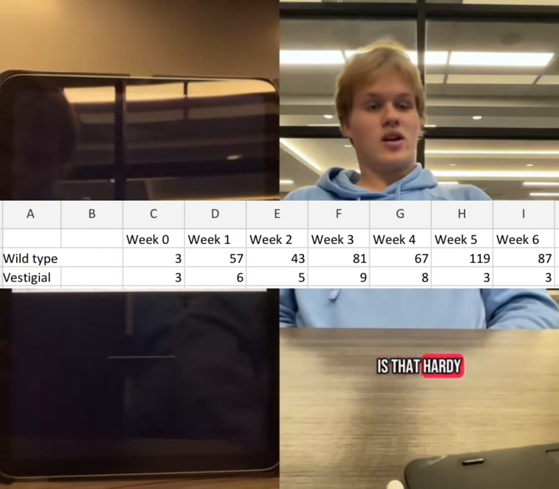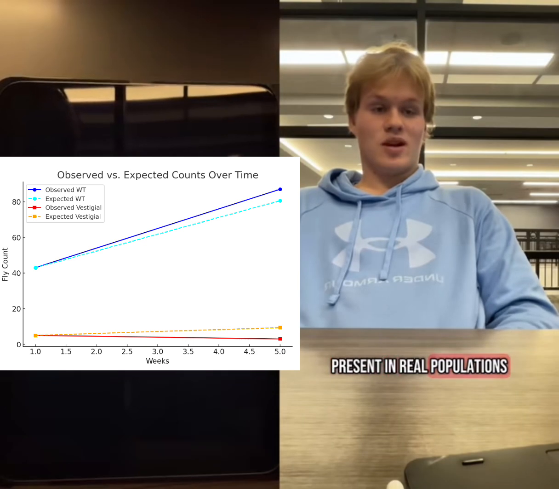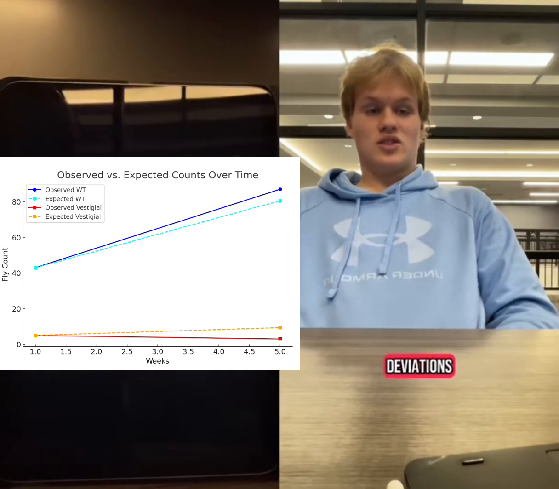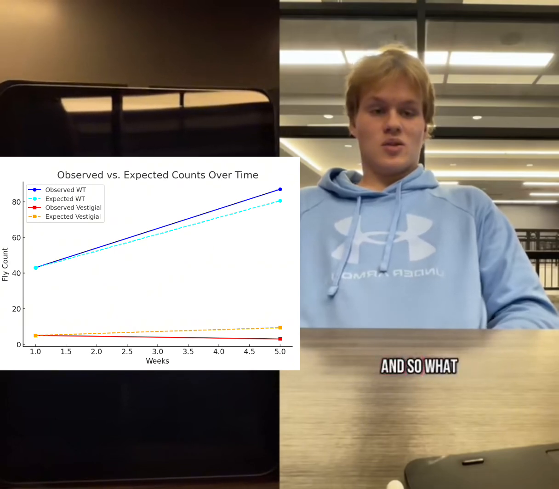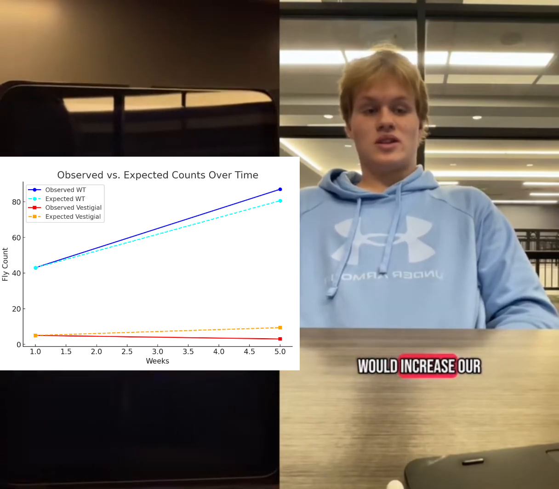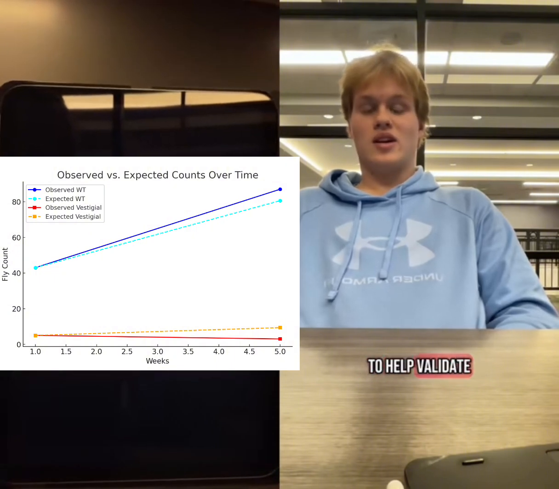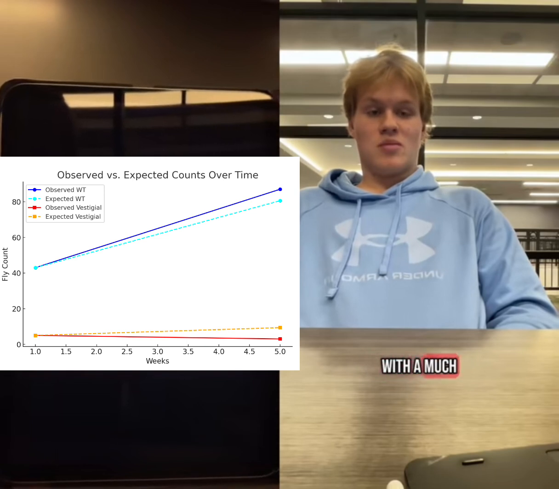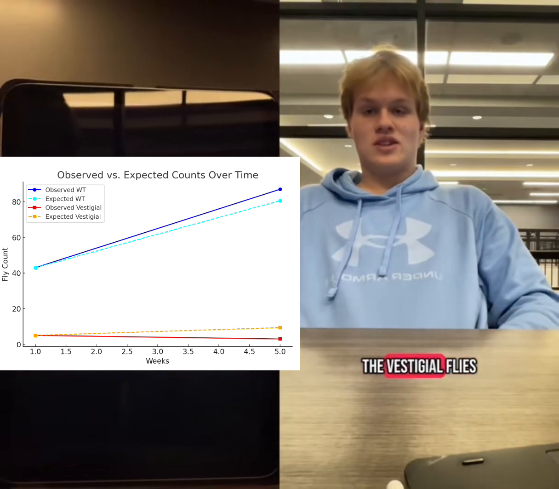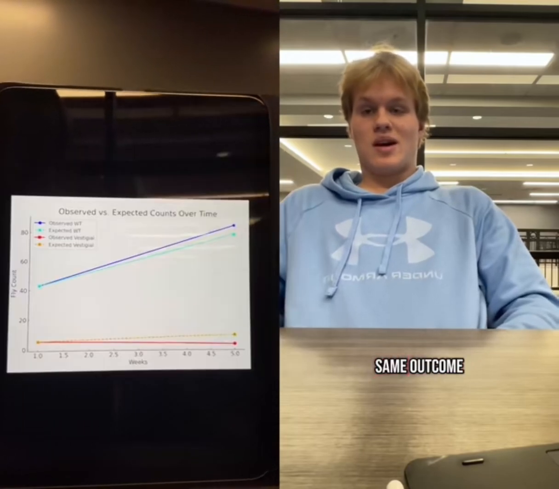So what we learn is that Hardy-Weinberg equilibrium is not always maintained in real populations, and small deviations in expected frequencies can indicate evolutionary forces at work. For the next step, we would increase our sample size and replicate the same study across more generations to help validate our results. A piece we would change is to start with a much higher number of vestigial flies compared to the wild type and see if we get the same outcome.